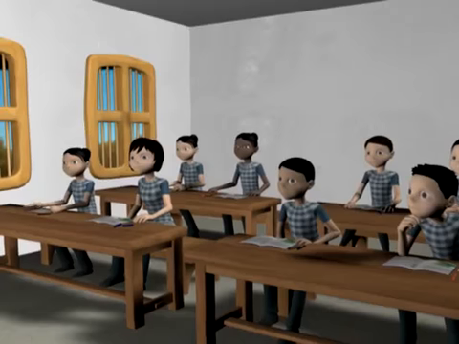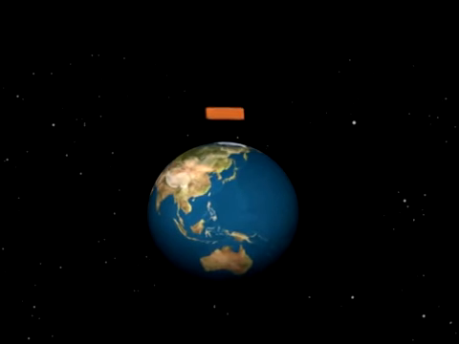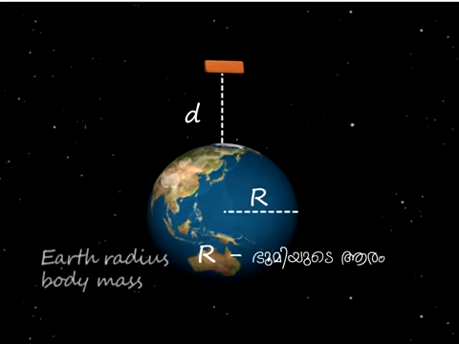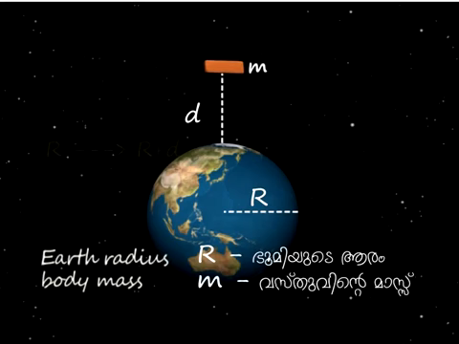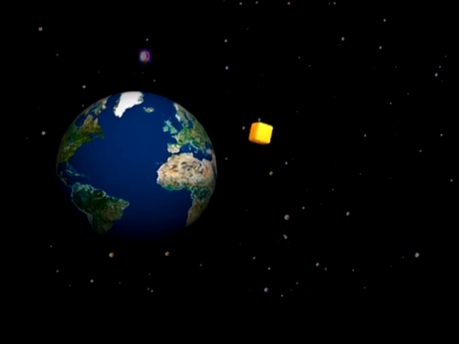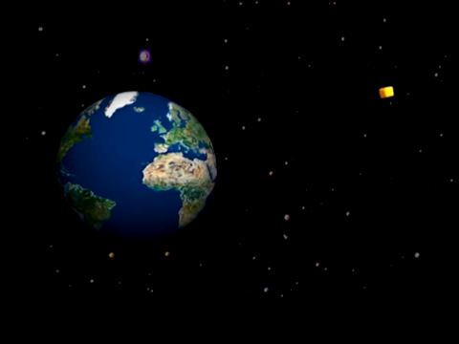Now let us try to raise the body a distance d from the earth's surface. Now r becomes r plus d. So small g reduces. Thus F reduces. That is, the weight of the body decreases when it is moved away from the earth's surface. In short, the weight of a body is maximum when it is on the earth's surface. It decreases when the body is moved out.